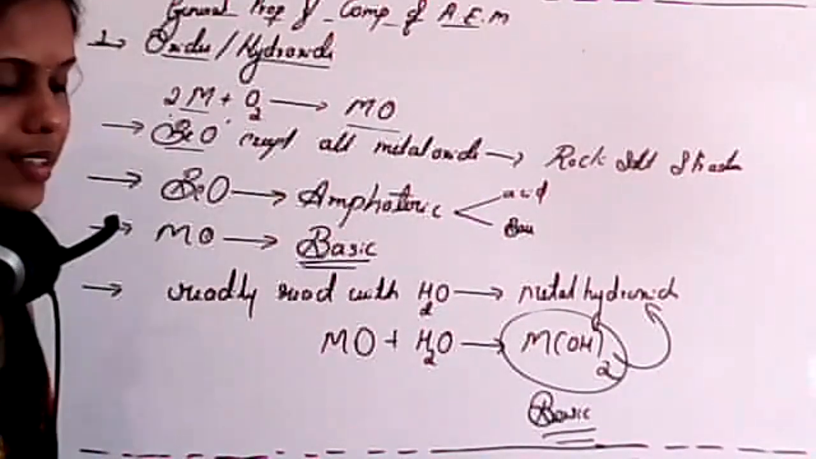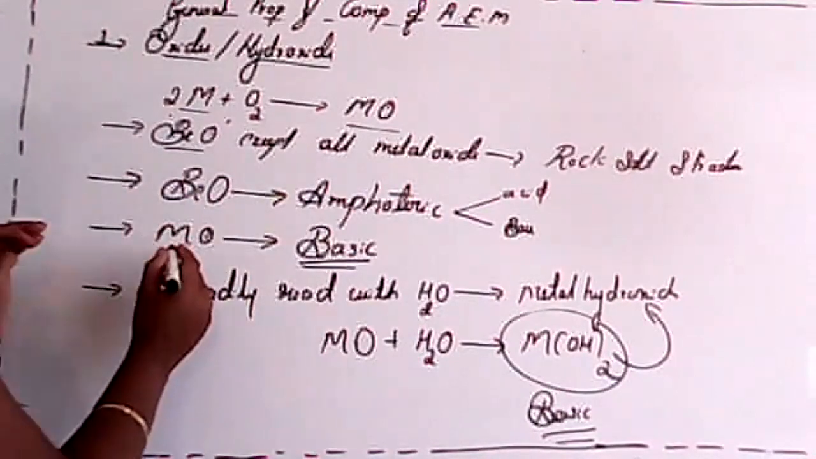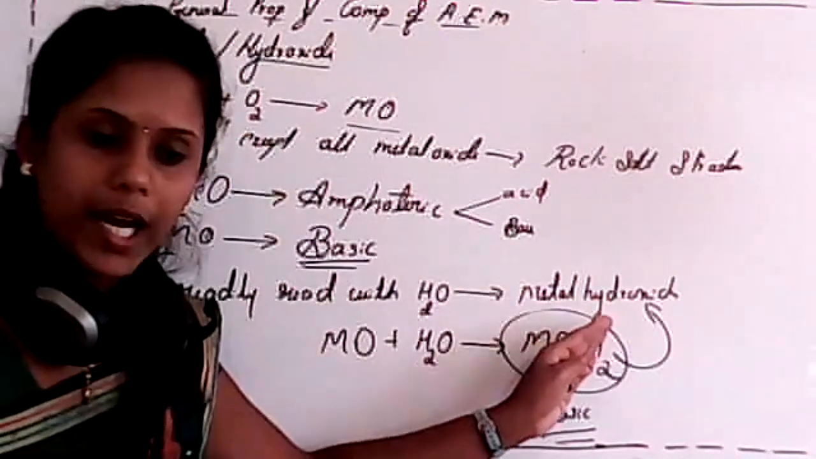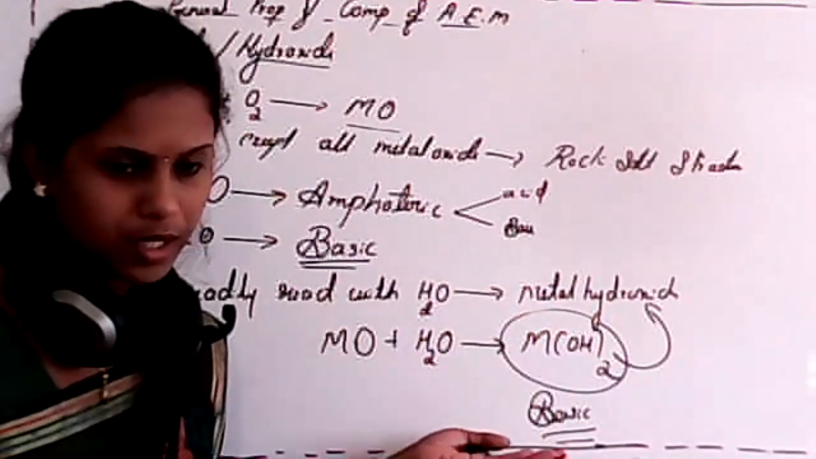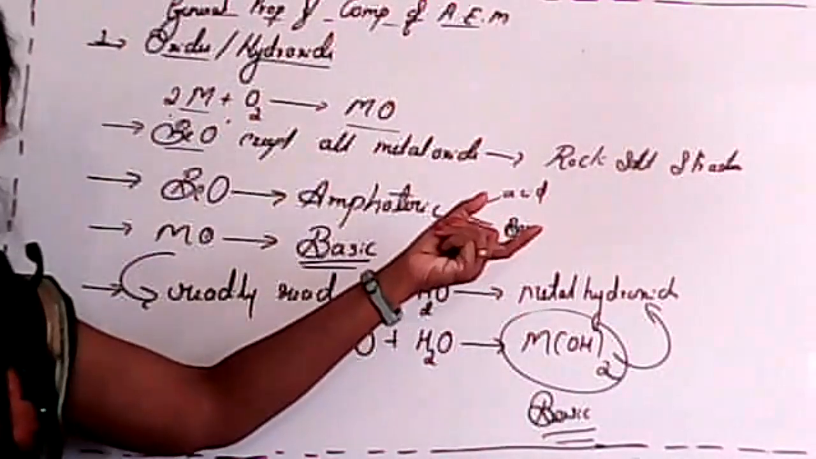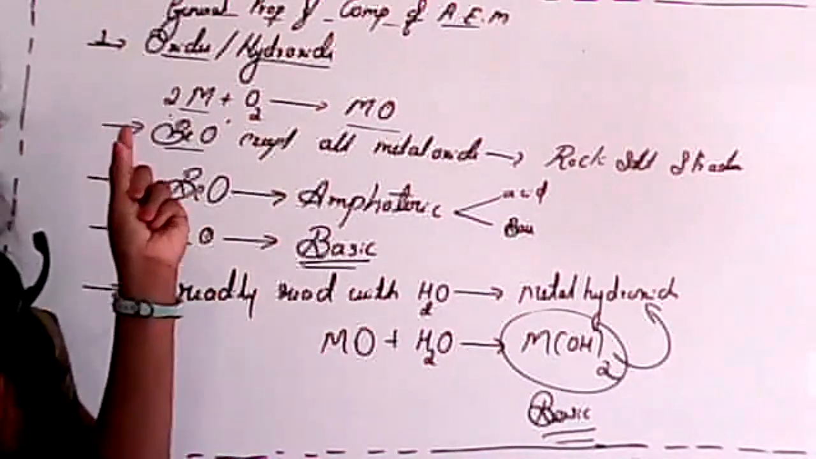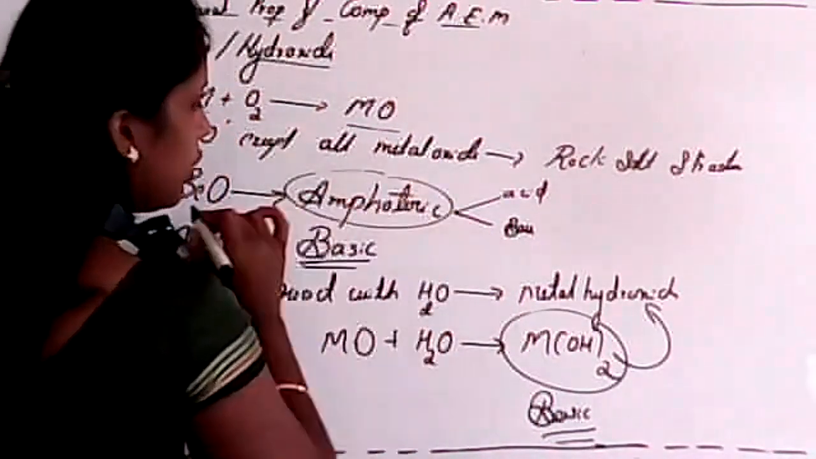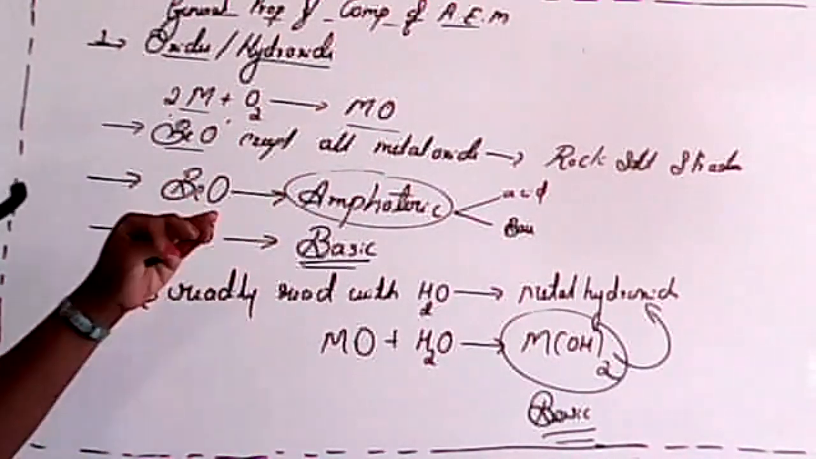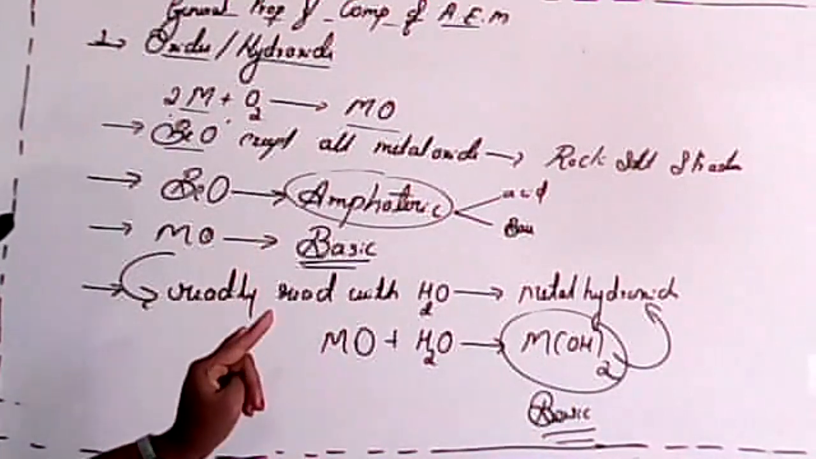Clear? So except beryllium oxide, all the other metal oxides readily react with water and form metal hydroxides, which are basic in nature. But whenever beryllium oxide reacts with water, what happens? It gives beryllium hydroxide, but its nature is amphoteric. That is the main difference between beryllium hydroxide and the other metal hydroxides. Is it clear, students?